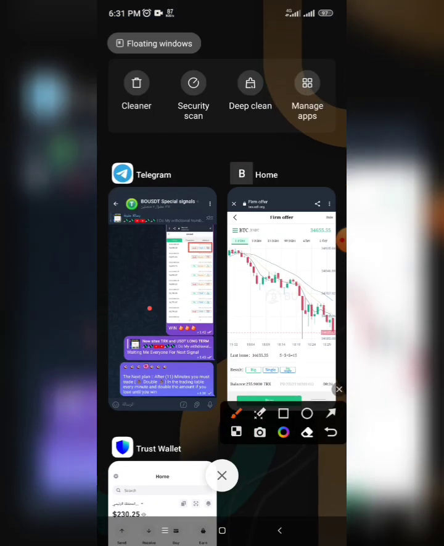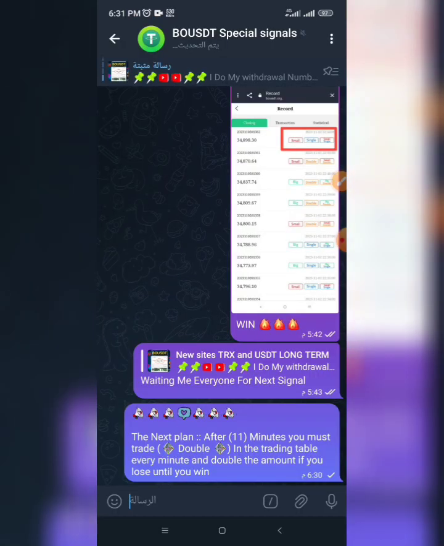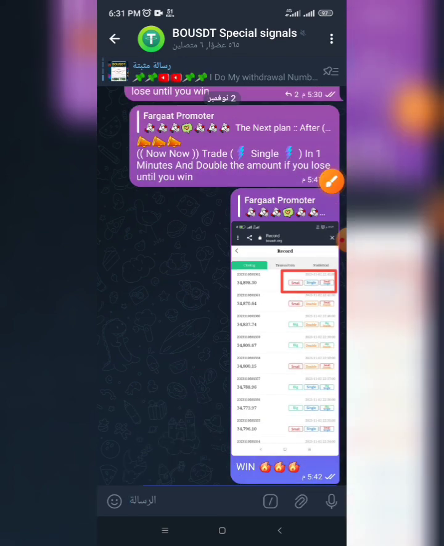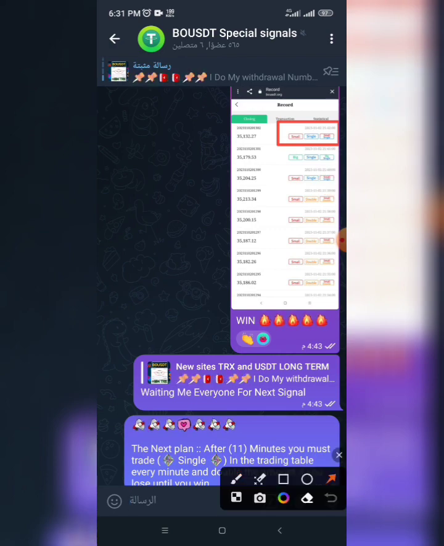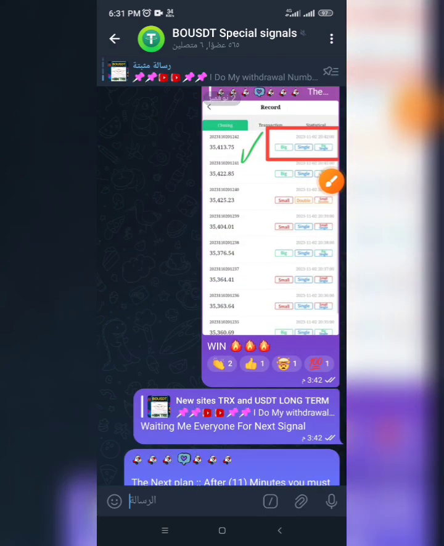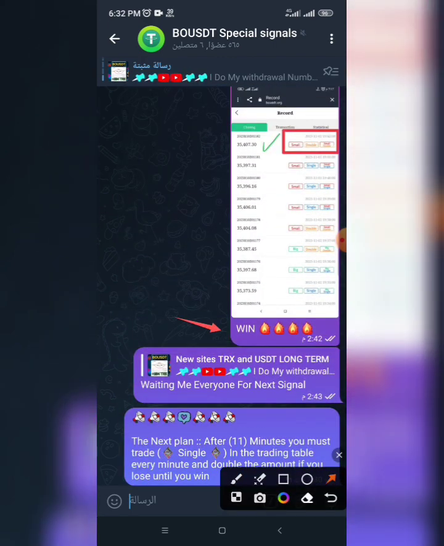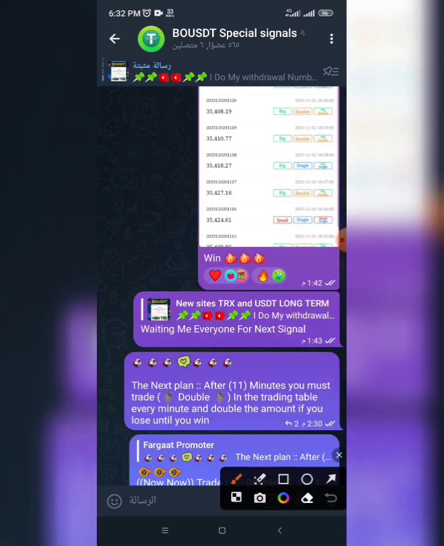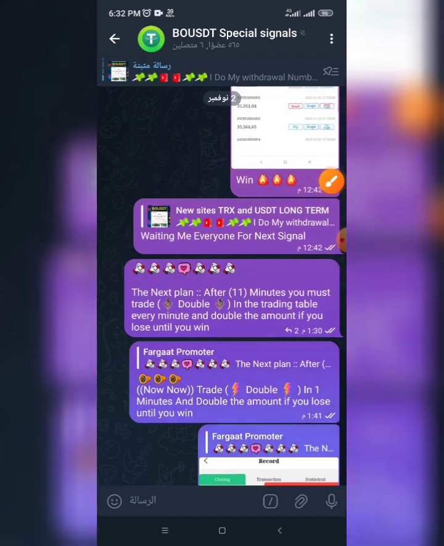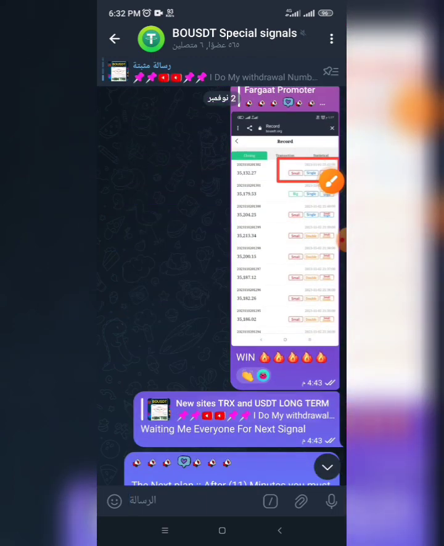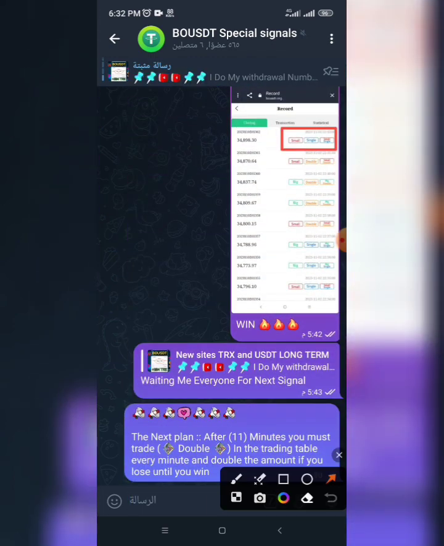I have a special group for signals, everyone. See this group, every hour there are signals. Every hour there is a special signal in this platform, everyone. See when it is perfect. In this group there are no more than 5 losses, everyone, and that happened once in a day. Like we see, the next signal is double after 11 minutes, everyone.